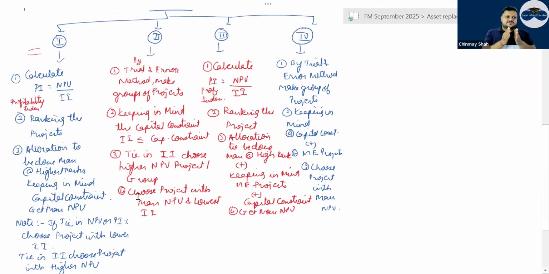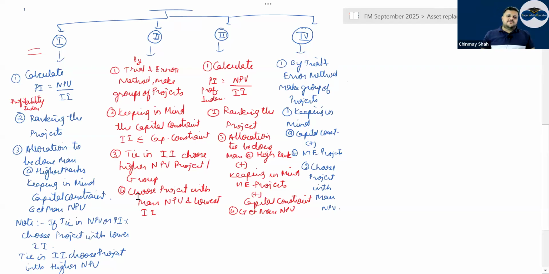If they are indivisible, that means part of a project cannot be done. In that case, by trial and error method, you make groups of projects, keeping in mind the capital constraint, that means you cannot go above it. You can have slack or some part remaining where you have not yet invested.